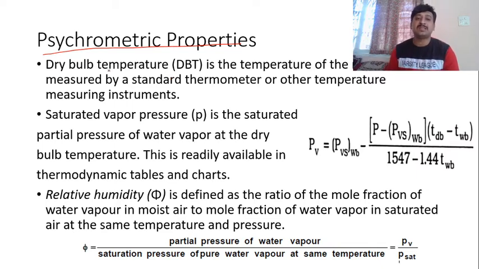Okay, so the first one is the dry bulb temperature. What is this dry bulb temperature? The normal temperature, what you take for measuring your body temperature or the temperature of the atmosphere as of now. For measuring all these things, we use the normal thermometer, and the temperature which we get from that normal thermometer is the dry bulb temperature. Dry bulb temperature is nothing but the temperature found by using a normal thermometer, a standard thermometer.